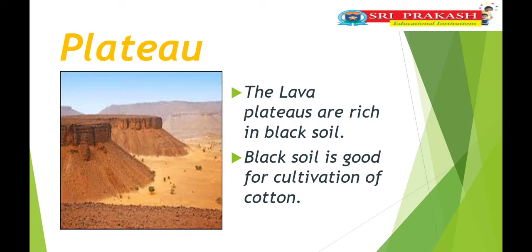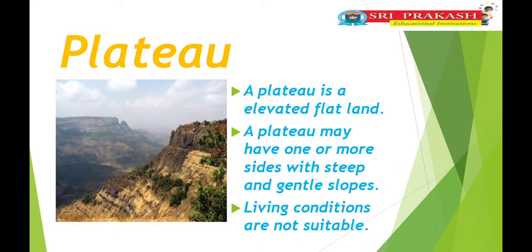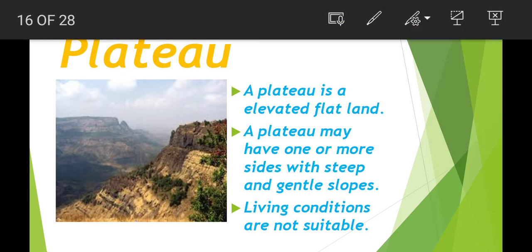What about the plateau, children? A plateau is an elevated flat land. Plateaus are not like mountains. These are also higher places, and they have more flat height. The land which has height and is more flat with a little slope is called a plateau, children. It is not as high, but more flat. The plateau also has slopes in four directions, children. Some have gentle slopes, some have steep slopes.